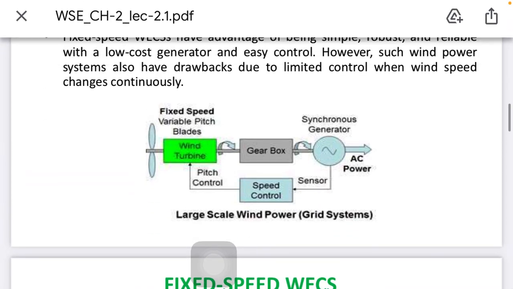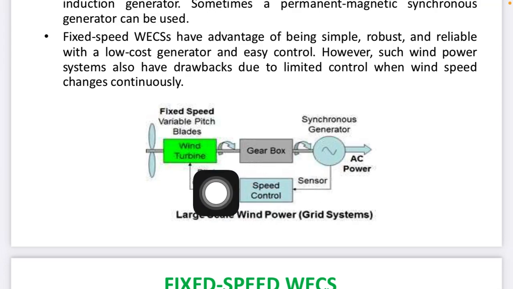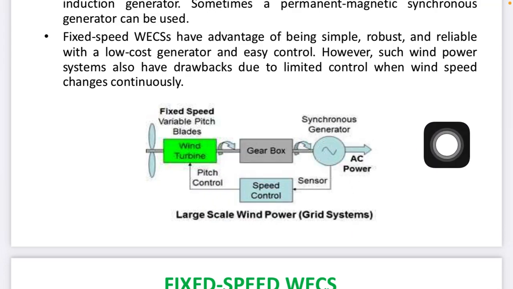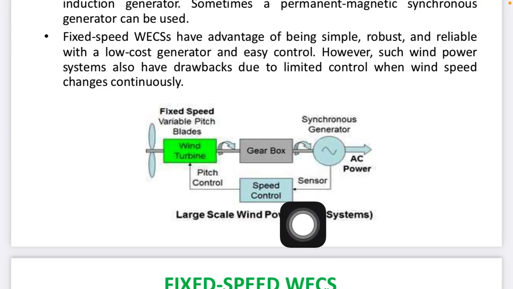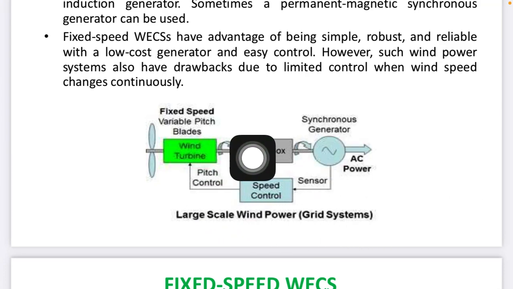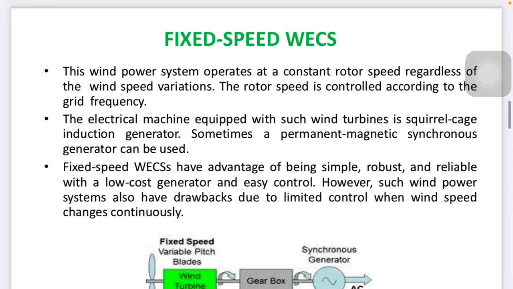As you see in the figure, this is a fixed speed system. The blades are over here, the wind turbines are there. This is a part of the wind turbine which is connected with some gear arrangement, and after that the synchronous generator generates power at constant speed. The generated power is sensed by the speed controller and given to the fixed speed controller, so the turbine can be rotated in such a manner that it gives the output at a fixed value.